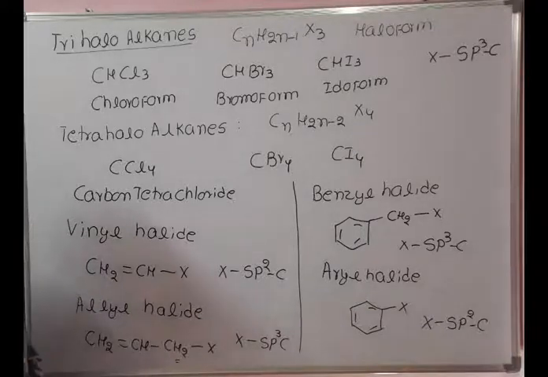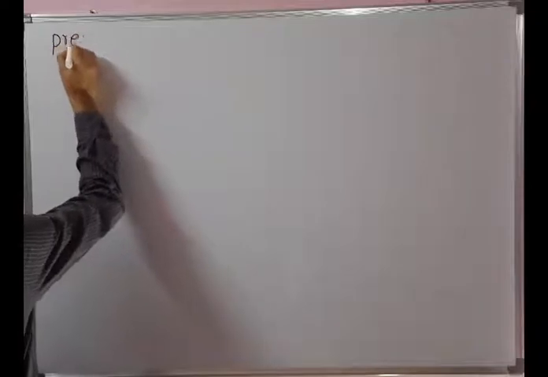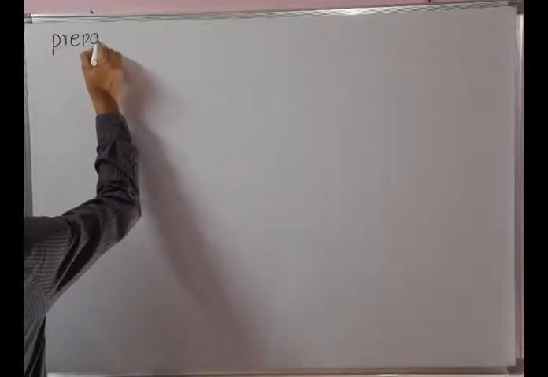The common name is alkyl halide. We will discuss the synthetic procedures involved in the preparation of monoalkyl halide, or alkyl halide.